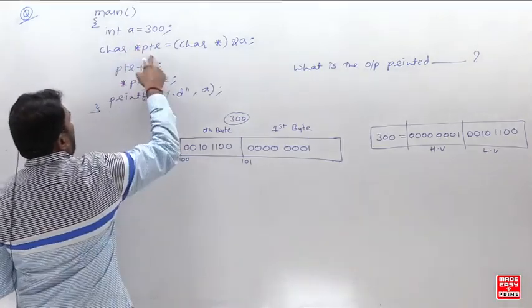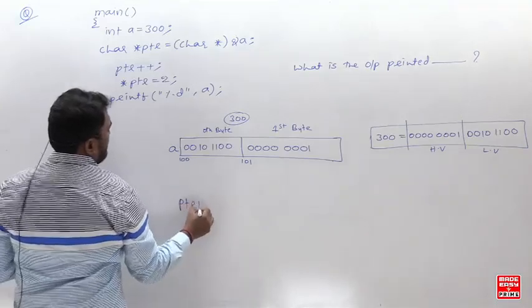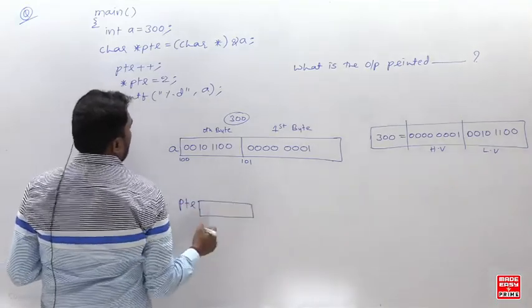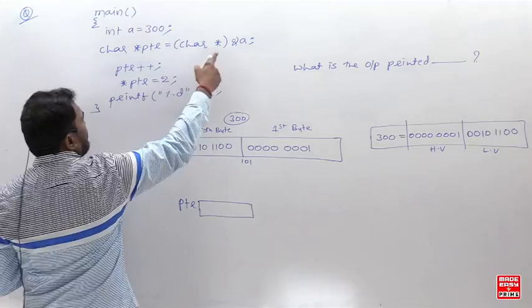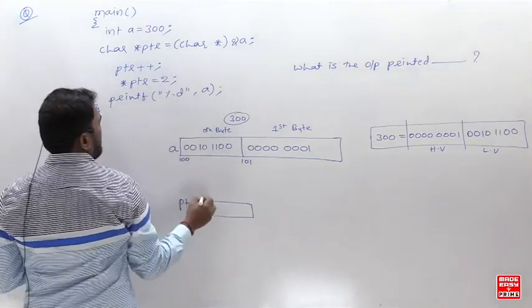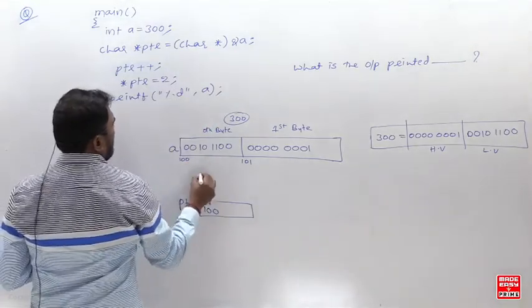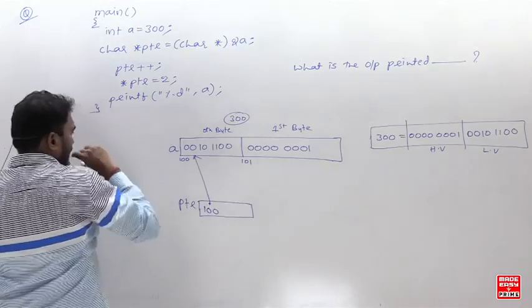And next, char star PTR. So PTR is a pointer variable of type character. You are storing the address of A. Address of A is what? 100. So it is pointing to this one. Now listen here.